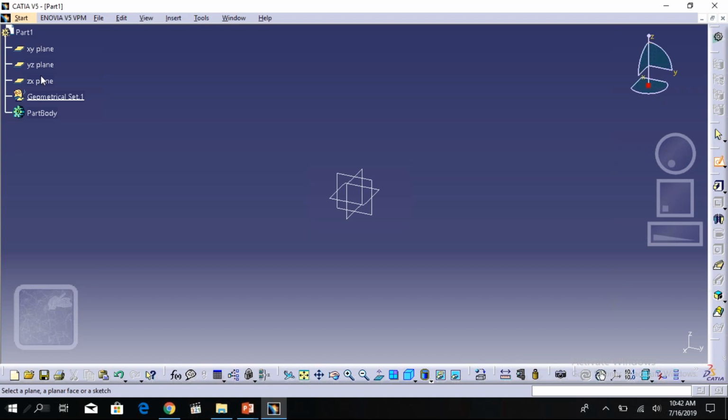In it, we can observe each and every step we have undergone to design a part. These are all the planes, and this is the navigation. This umbrella shape is called the compass.